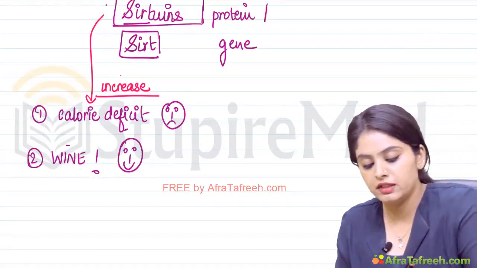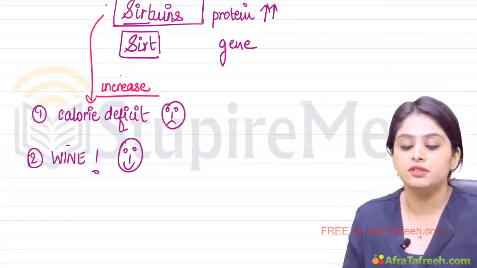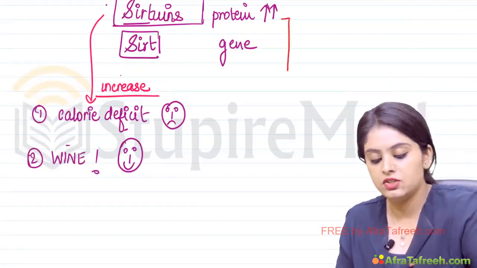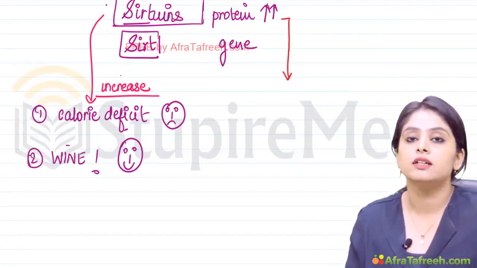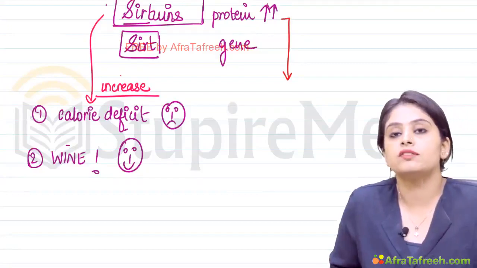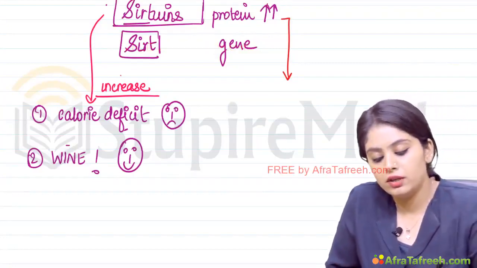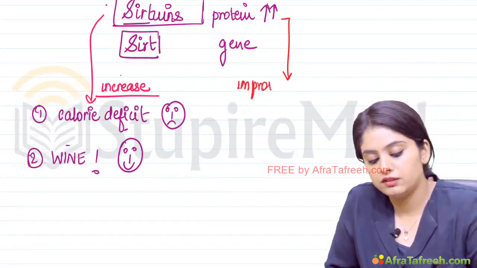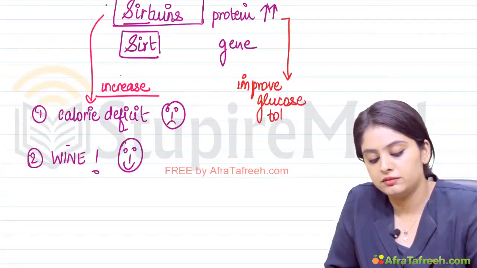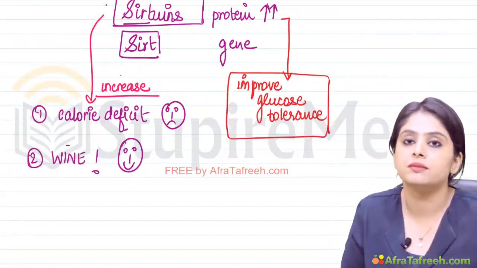So now the sirtuins in a person's body have increased. How will they increase the age of the person? They will increase the age by improving the insulin tolerance. Just now we had studied that one theory of cellular aging was insulin resistance. So they are going to improve the glucose tolerance, and by improving the glucose tolerance, they are going to prolong the age of a person.